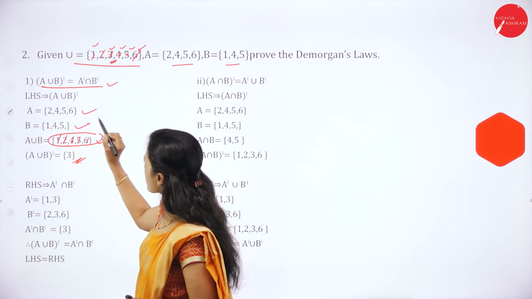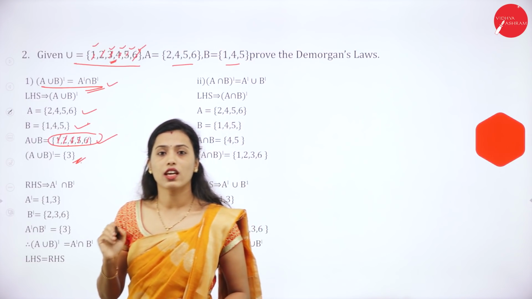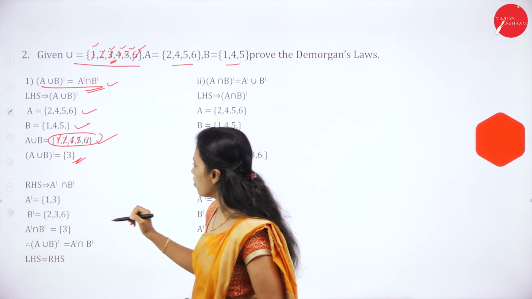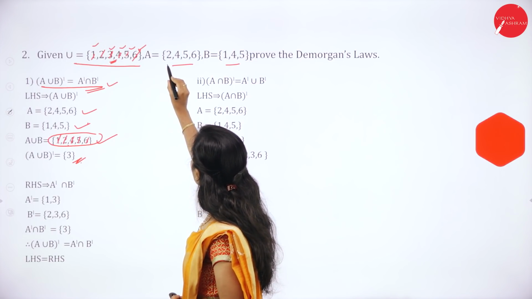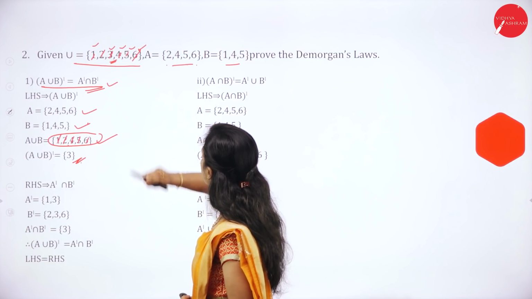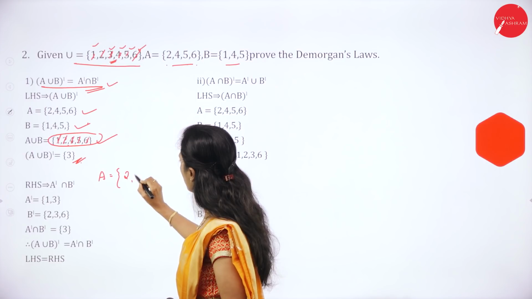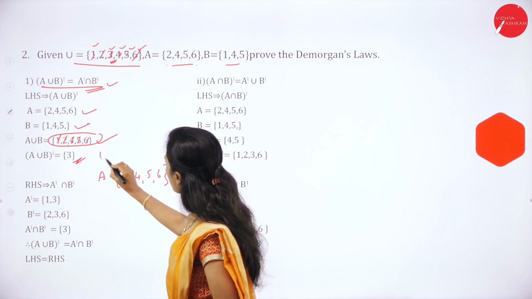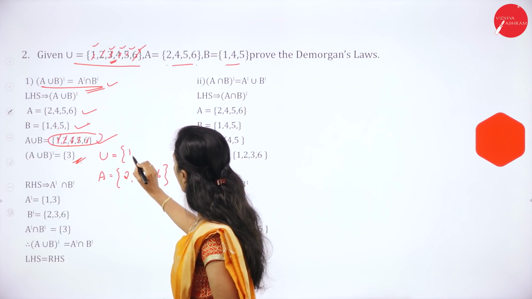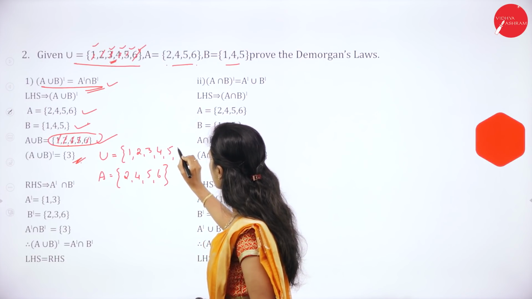Then take RHS. RHS is A complement intersection B complement. A is equal to 2, 4, 5, 6. What is U? Universal set is 1, 2, 3, 4, 5, 6.